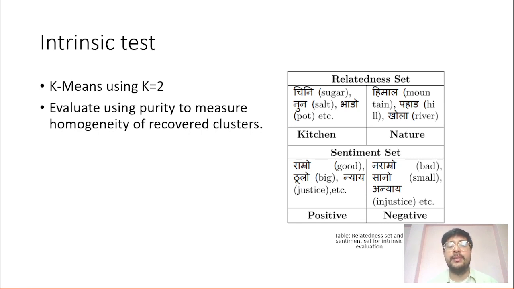Similarly, the sentiment set consists of a total of 38 words divided across 2 sentiments, which is positive and negative. We then set k equals to 2 and apply a k-means clustering algorithm to recover 2 known clusters in each of these sets. Once these 2 clusters are obtained, we then calculate their homogeneity by using the purity metric, which ranges from 0 to 1, 0 being the least pure and 1 being the most pure.